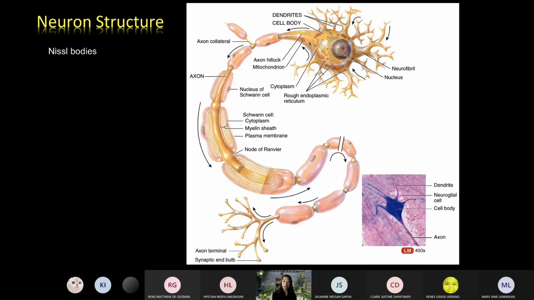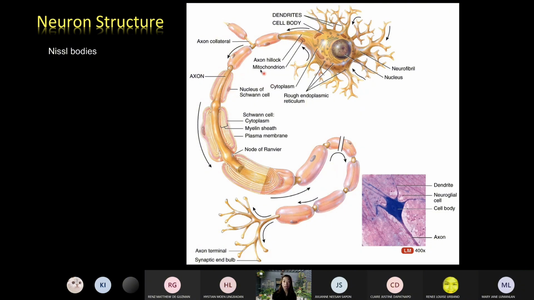And then it has a neck part, the axon hillock. This is actually the connection between the axon and the cell body or the soma of the neuron. Axon hillock, it's a small hill. And next you have the axon. It's a very, very long structure, where if you have a very large neuron, the axon can run from the brain or the spinal cord going to the tips of our toes. That's how long they are.